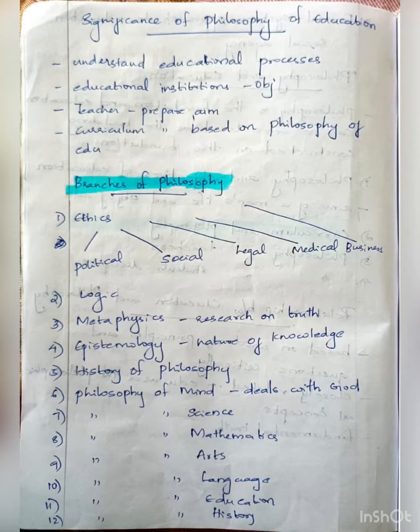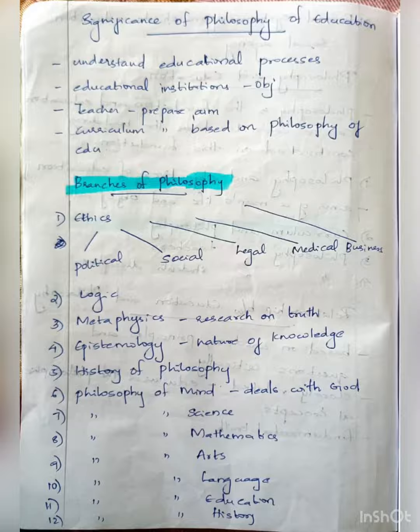Philosophy of arts, it studies the nature of arts. Philosophy of language deals with how languages are related. Philosophy of education, it deals with how a student can be changed so that they learn well. Next comes philosophy of history, it deals with historical research. I told you I have left one point, that is philosophy of religion. It deals with God.